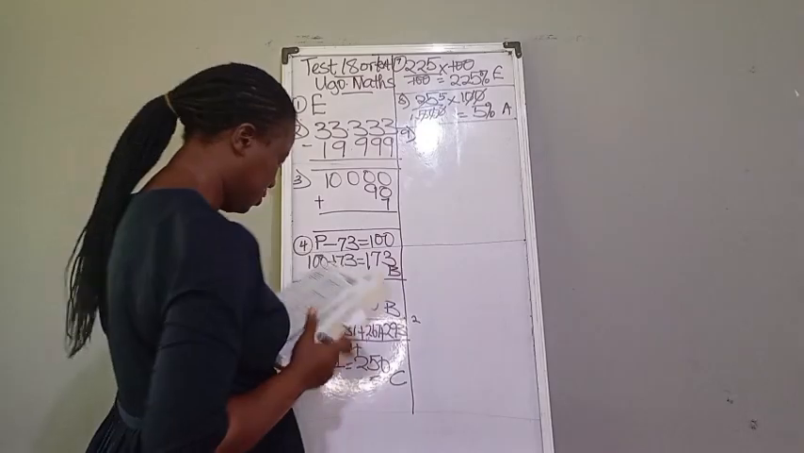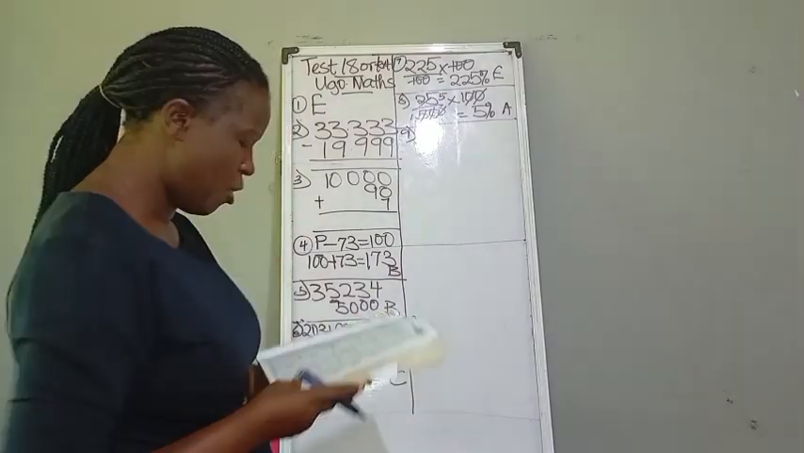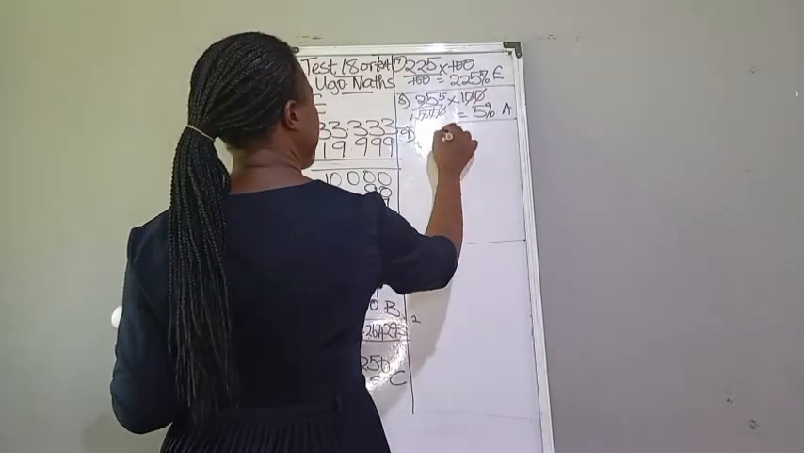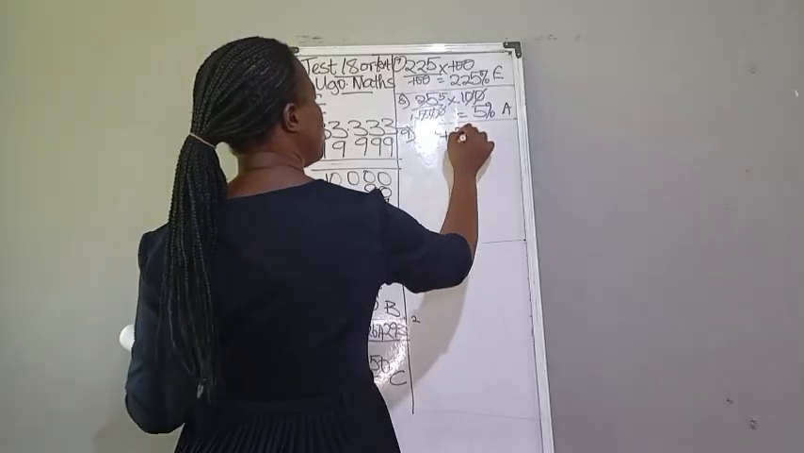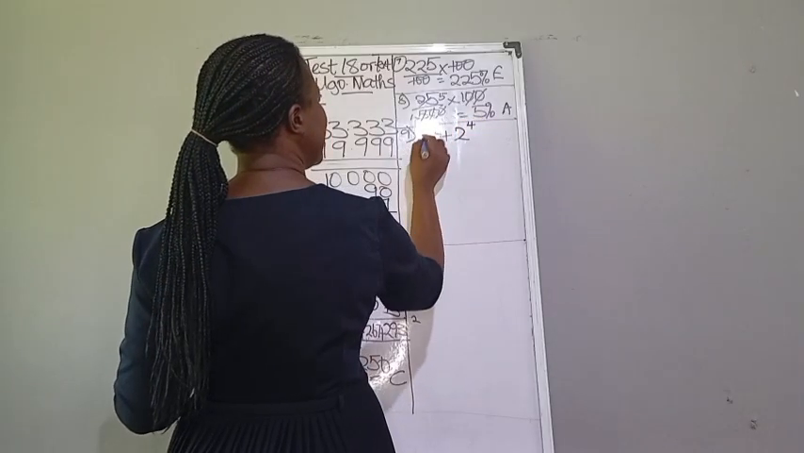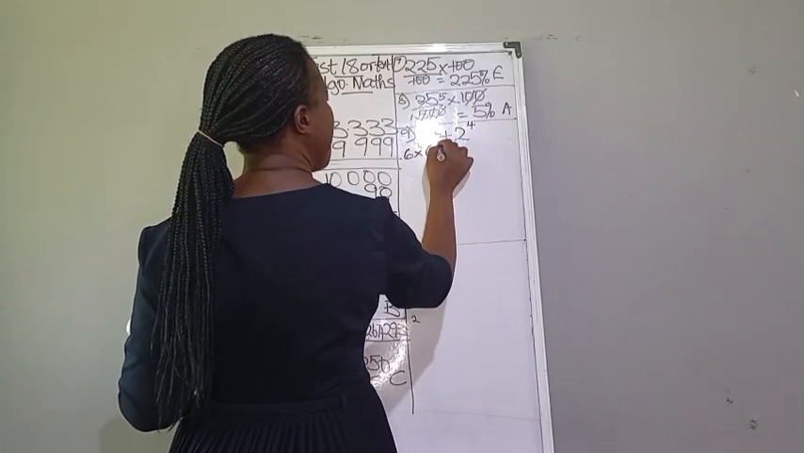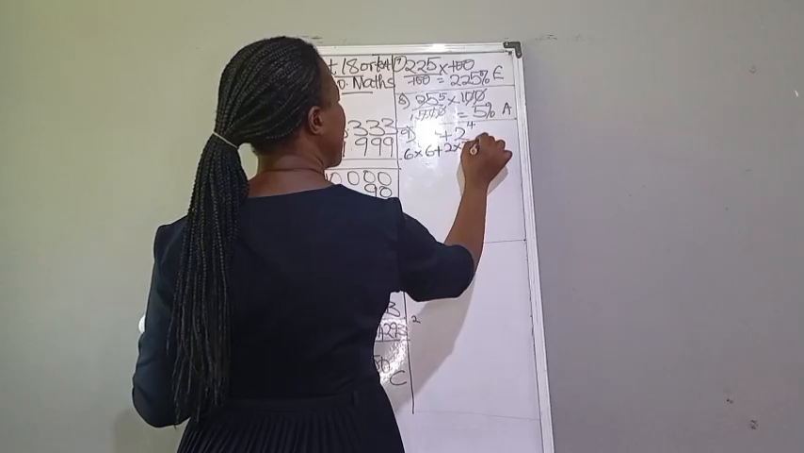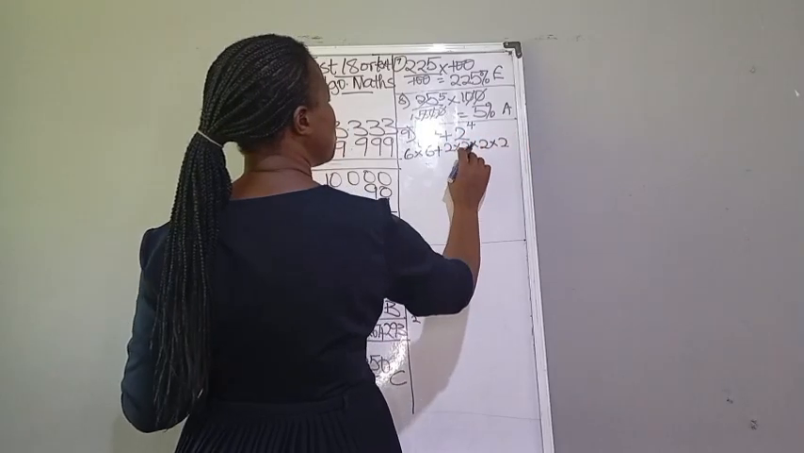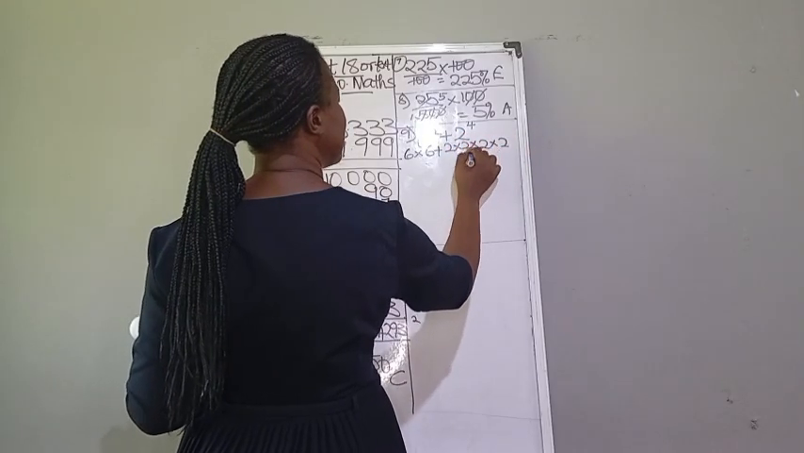Number 9 question. What is the sum of 6 squared plus 2 raised to power 4? 6 squared is 6 times 6, plus 2 times 2 times 2 times 2. 2 times 2 is 4, times 2 is 8, times 2 is 16.